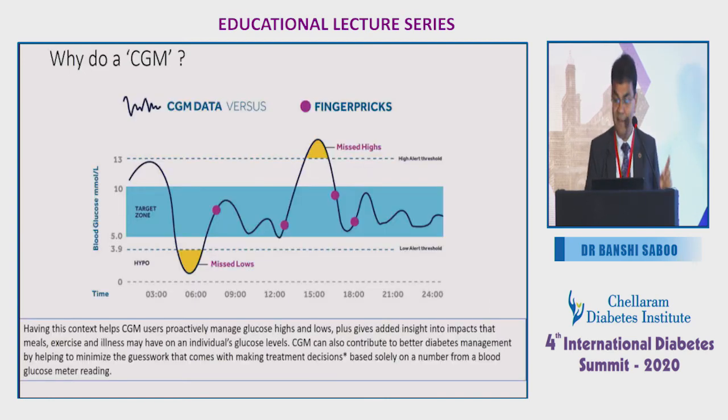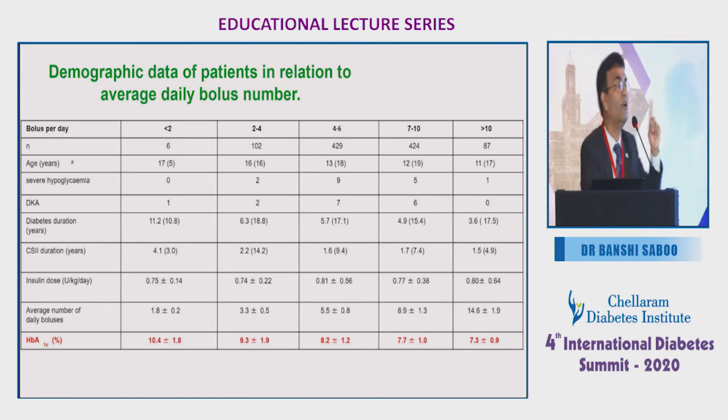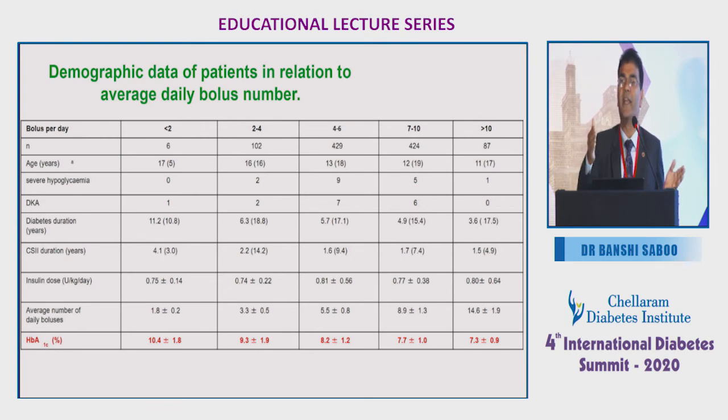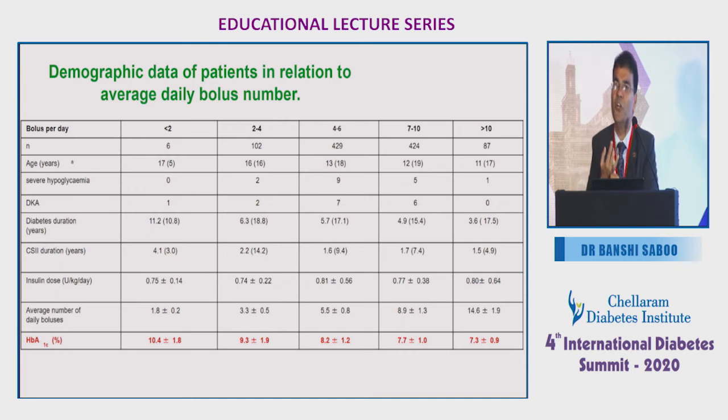Then one more data which I wanted to show here, even the number of boluses in type 1 diabetes makes a difference. So it's not that just 3 shots in a day of a short-acting insulin and 1 long-acting insulin is sufficient to keep the patient in time in range. That's not possible. I explained to the patient that by doing 6 or 7 times, you can have multiple correction doses. You can use 1 and 2 units with small snacks also.